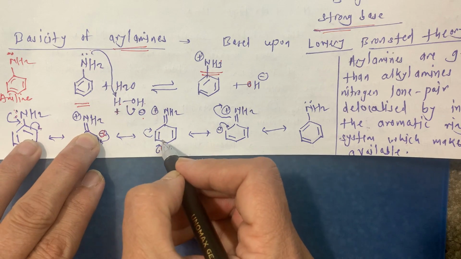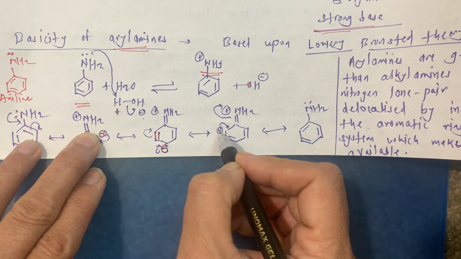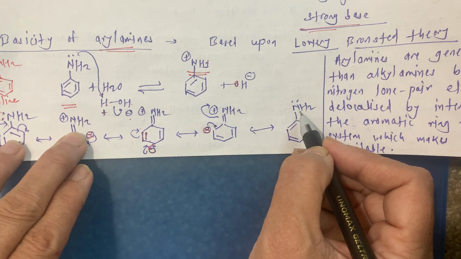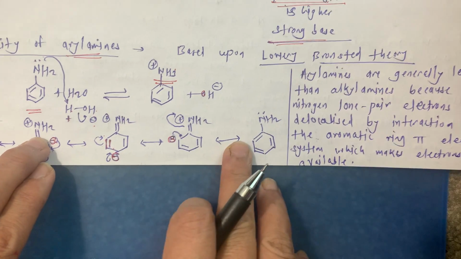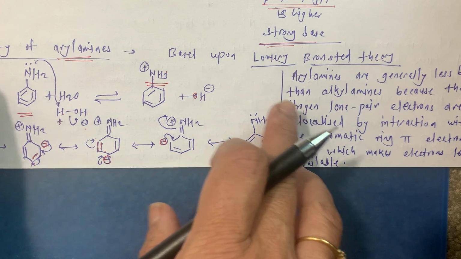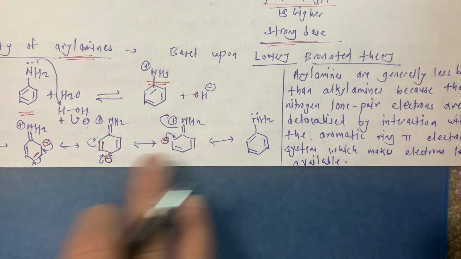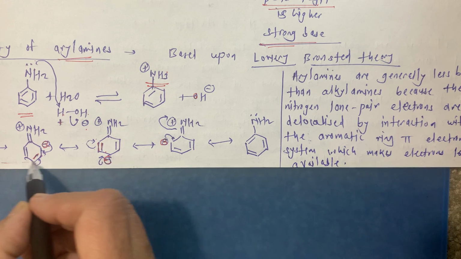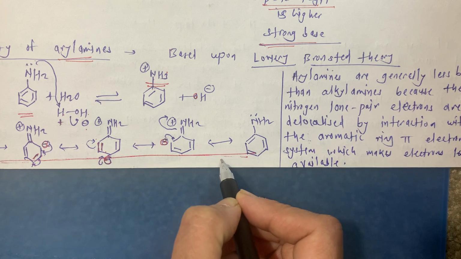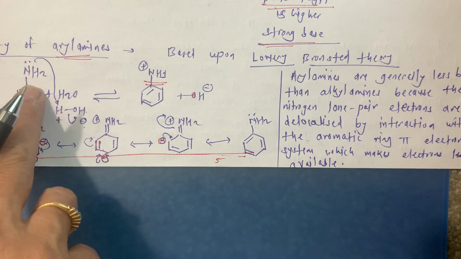Then again they shift and come back to the original position. Means this lone pair of electrons is not easily shared with H plus. They give a total of 5 resonating structures, and so this is a very stable compound.